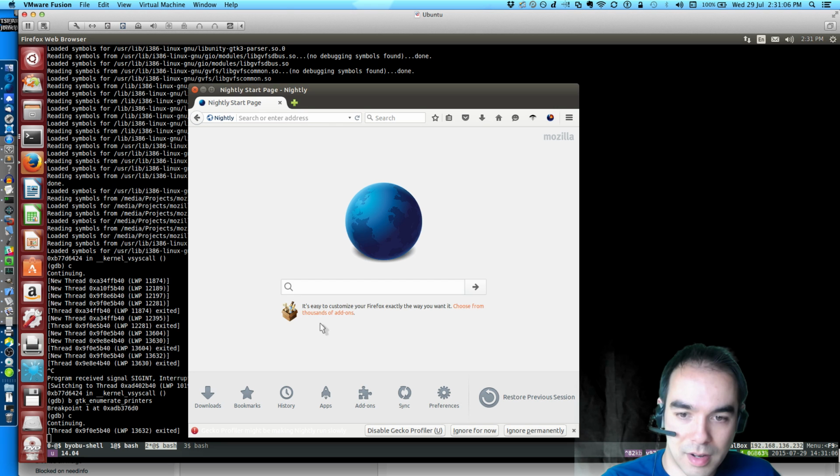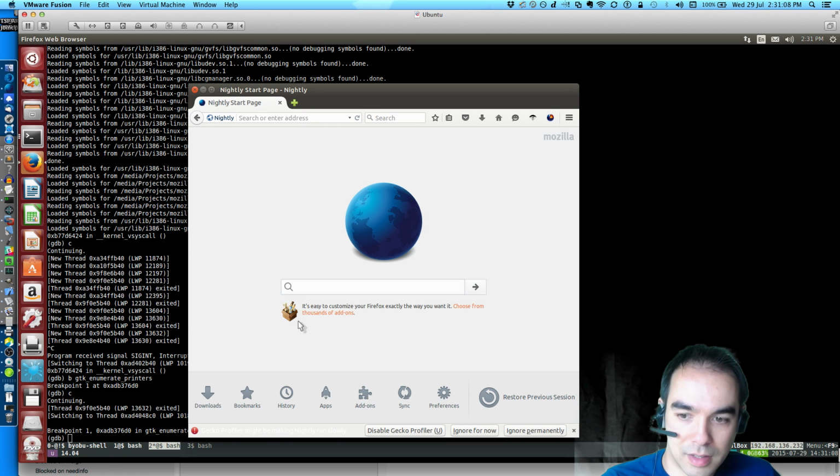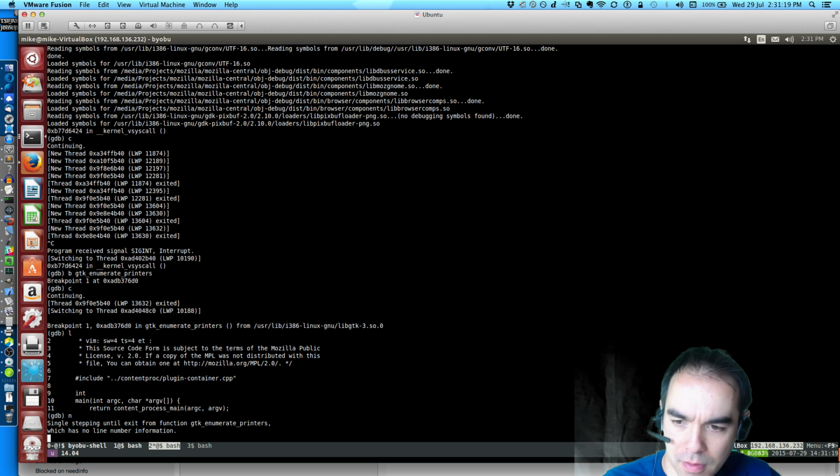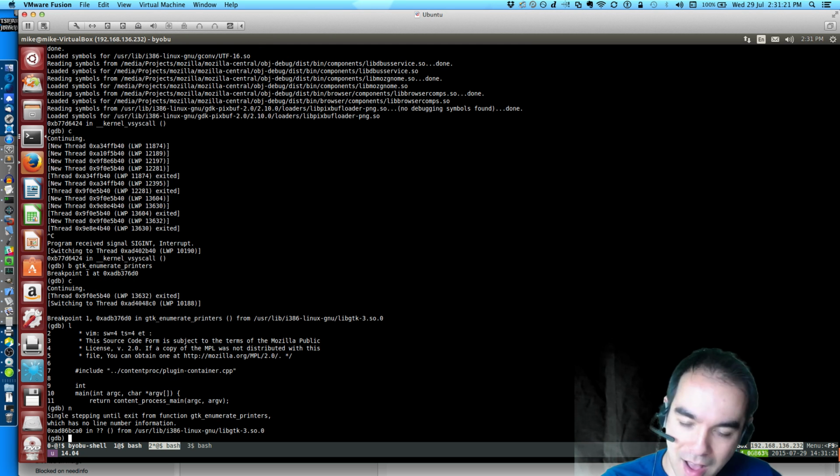No, this isn't going to work. Yeah, I am not in the right place. Shoot. I need to get the symbols and the source for GTK3. Darn it. All right. Detach.